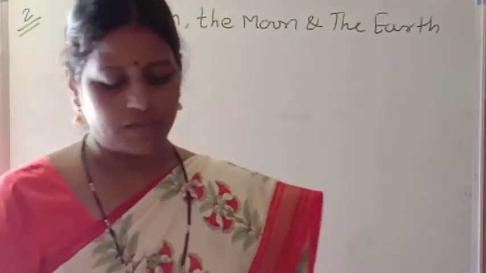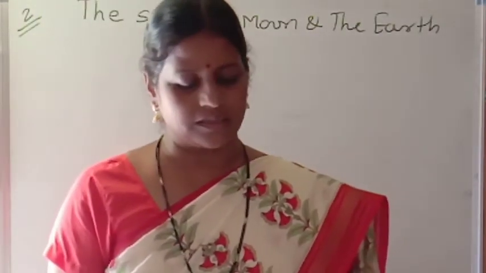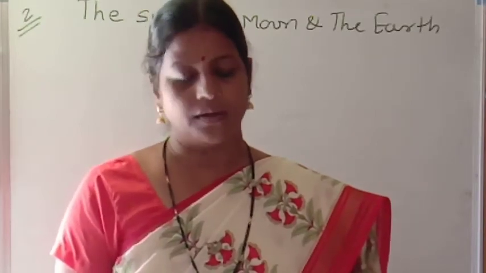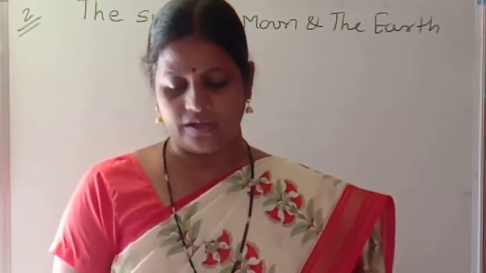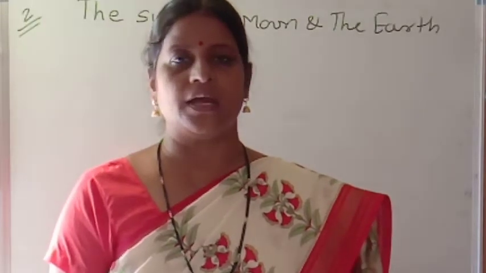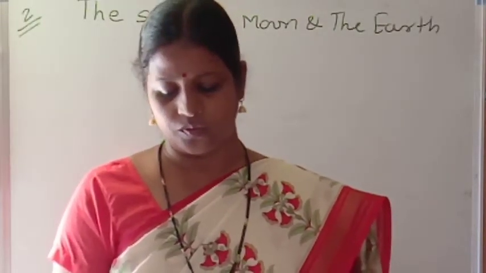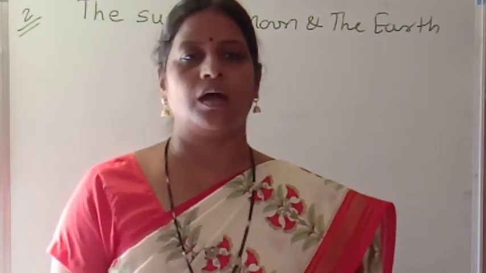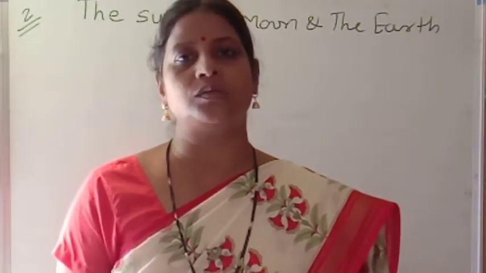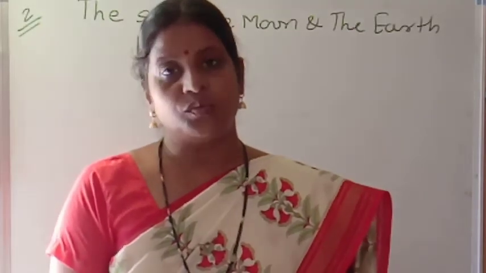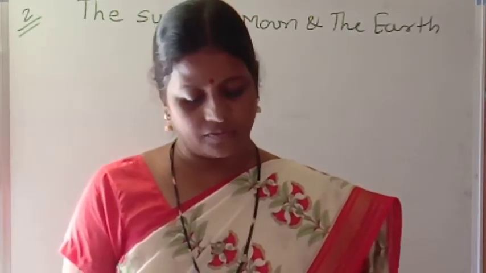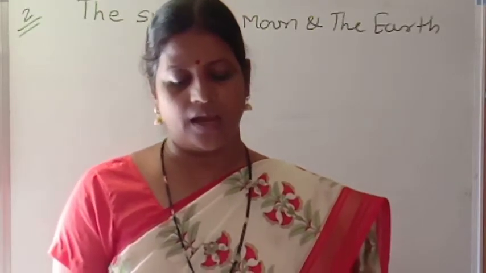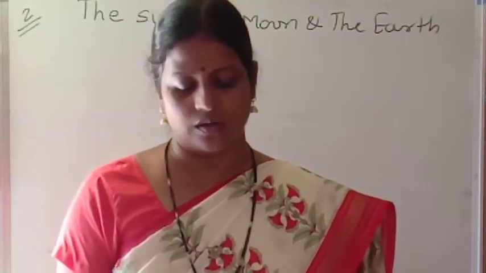Good morning, students. Before this period in our lesson, the sun, the moon and the earth, we learned some major points. We learned about the perigee and the apogee position of the moon. Then we learned the different phases of the moon, how the full moon day occurs, and how the new moon day occurs. Then we saw eclipses, the meaning of eclipses and why eclipses occur.